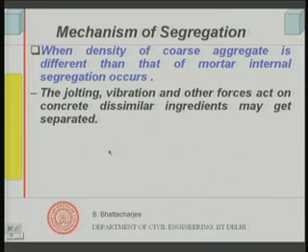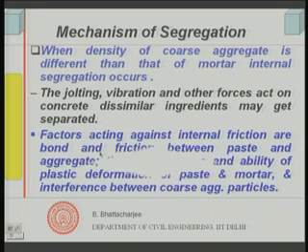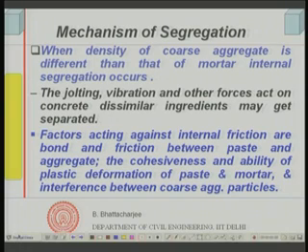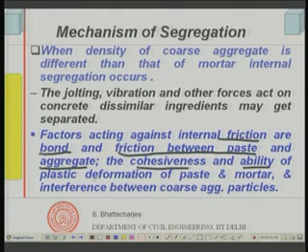So, jolting and vibration can result in segregation, that is external. So, that is the mechanism of segregation. The factors affecting internal segregation are the internal friction and bond, friction between paste and the aggregate, the cohesiveness and ability of plastic deformation of the paste and mortar, and interference between coarse aggregate particles.